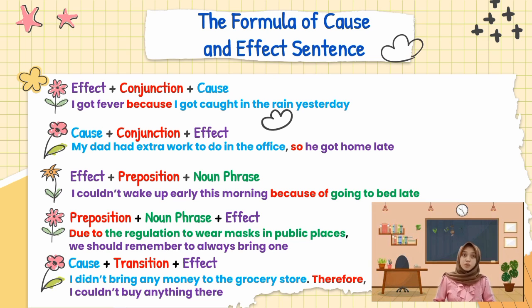Due to shows the preposition, the regulation to wear a mask in public places shows the noun phrase, and the effect is we should remember to always bring one. And the last example is: I didn't bring any money to the grocery store, therefore I couldn't buy anything there. I didn't bring any money to the grocery store shows the cause, therefore shows the transition, and the effect is I couldn't buy anything there.